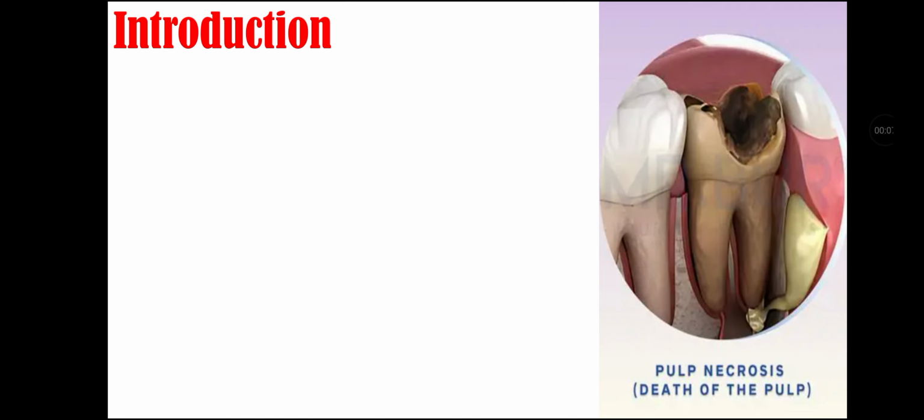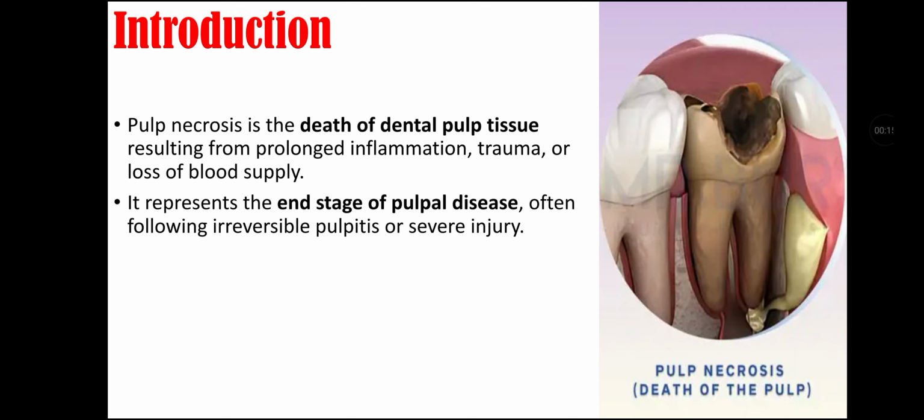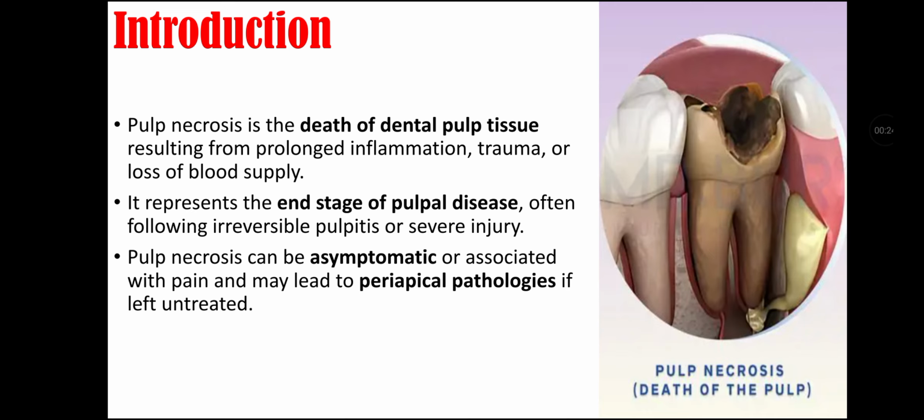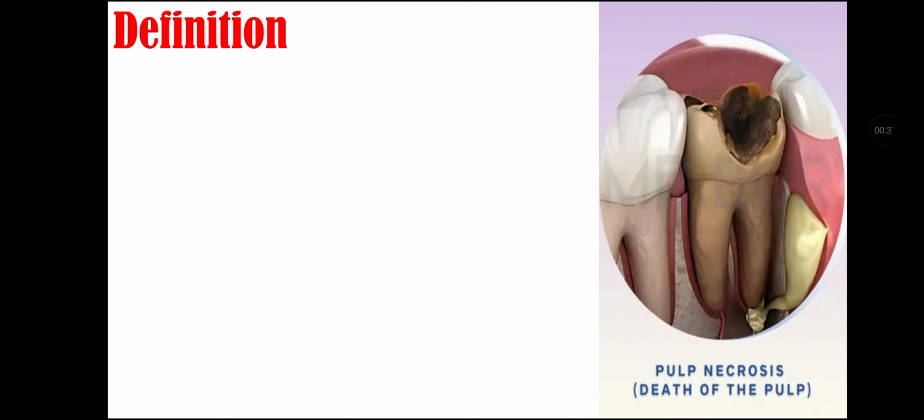So let's start our topic with introduction. Pulp necrosis is the death of dental pulp tissue that results from prolonged inflammation, trauma or loss of blood supply. It represents the end stage of pulpal disease, often following irreversible pulpitis or severe injury. Pulp necrosis can be asymptomatic or associated with pain and may lead to periapical pathologies if left untreated. Early diagnosis is essential to prevent complications and to plan proper endodontic therapy.